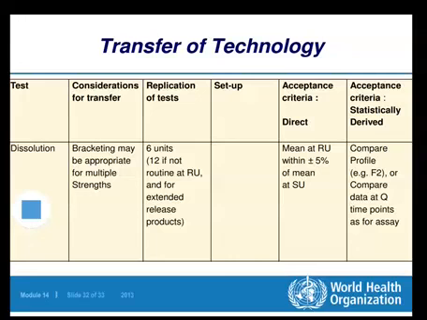Another example, another test, dissolution, which is also a part of quality control test of the final product. And in the similar way, the different aspects we have to consider related to that method.